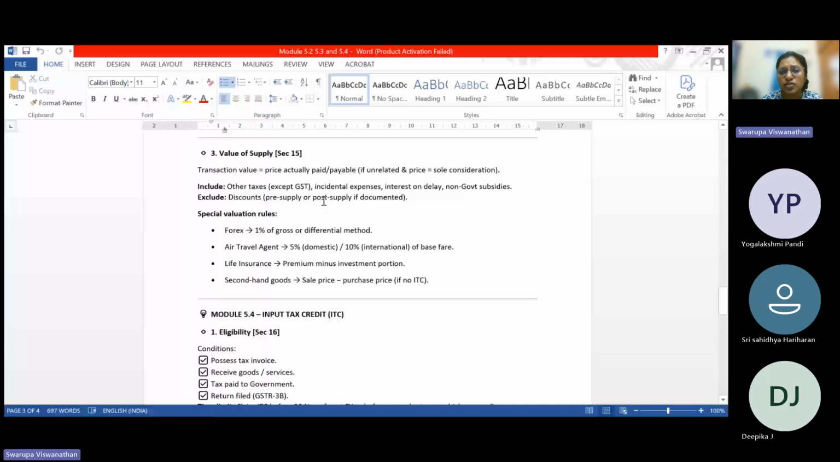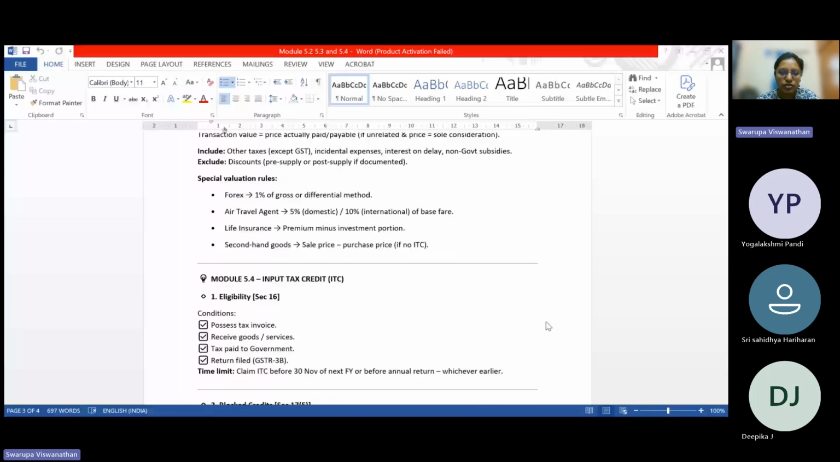Value of supply, the special rules are very important: forex, air travel, life insurance. In case of second-hand goods, it will be the difference between the sale and purchase price. Okay, so I've just very briefly summarized it in the notes. This is more like a one-glancer before your exam. Now we will see a few case studies.